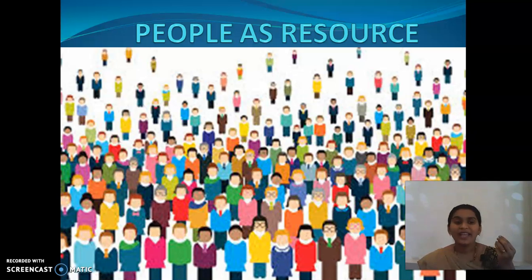That means, how can we consider this huge population as a resource? Understand, children? There are two words generally called assets and liabilities. Instead of treating the population as liabilities, we have to treat them as assets. So, what do we have to do to treat them as assets? What facilities do we have to give them? How can we consider them as a resource? Let us see all these things in this chapter.